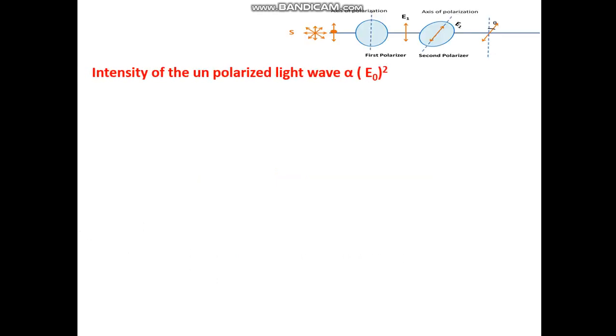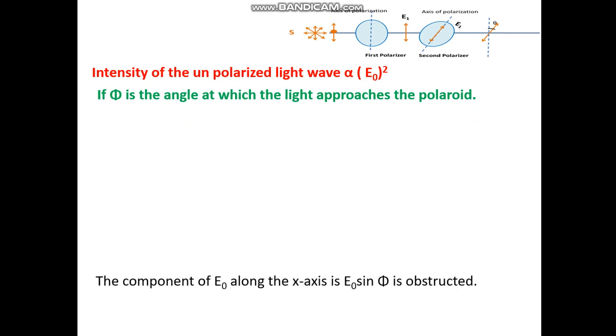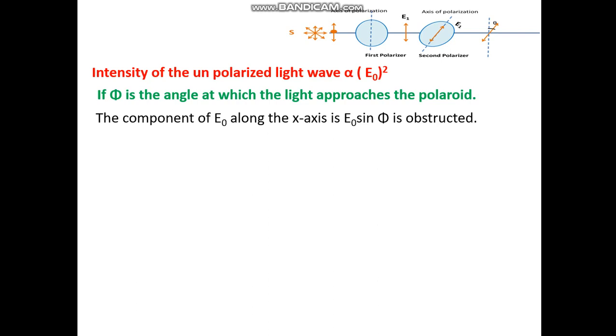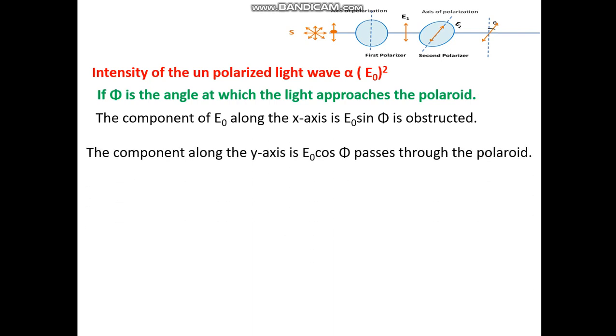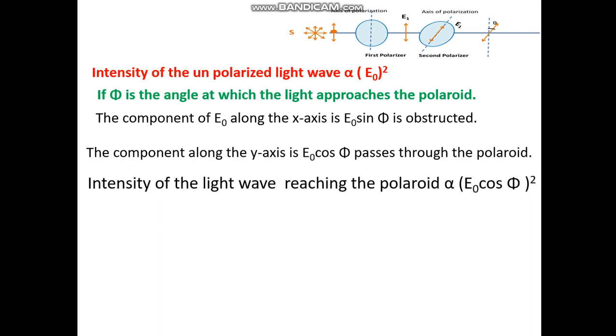The intensity of the unpolarized light is directly proportional to the square of the amplitude of the electric wave, that is E naught square. If phi is the angle at which the light approaches the Polaroid, the component of E naught along the x-axis, E naught sin phi, is obstructed. The component along the y-axis, E naught cos phi, passes through the Polaroid. Intensity of the light wave reaching the Polaroid is directly proportional to (E naught cos phi) square.